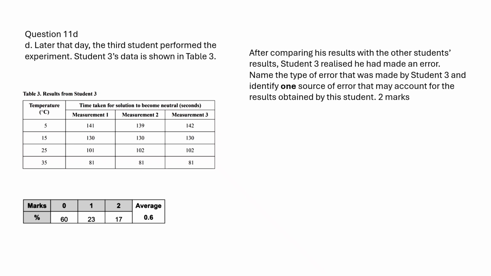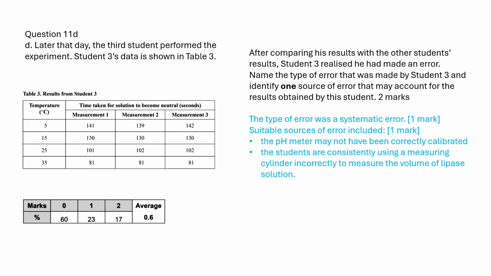A systematic error is evident in Student 3's results, as all recorded values are consistently lower than the previous data. Potential causes for this error could be an incorrectly calibrated pH meter, or the consistent incorrect measurement of the lipase solution volume using a measuring cylinder.